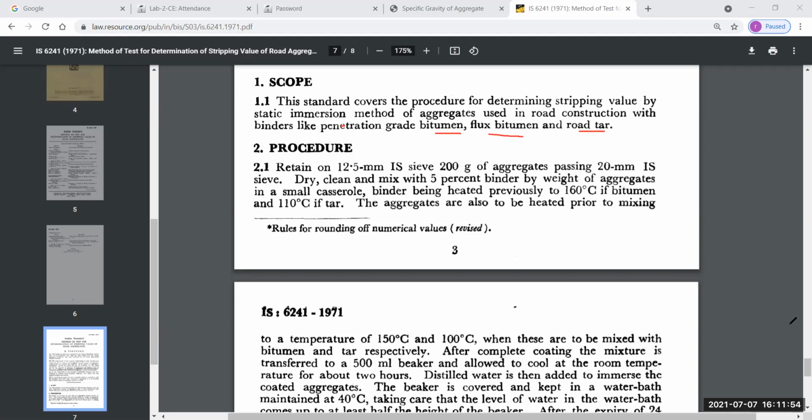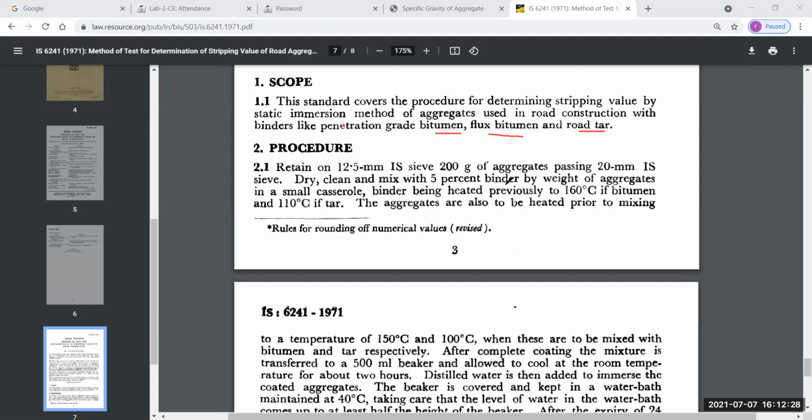So if we use bitumen during road construction, we heat it to 160 degrees Celsius. If we use tar, we heat the mix to only 110 degrees Celsius.